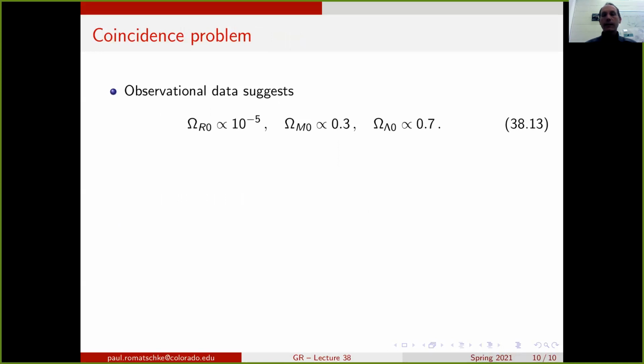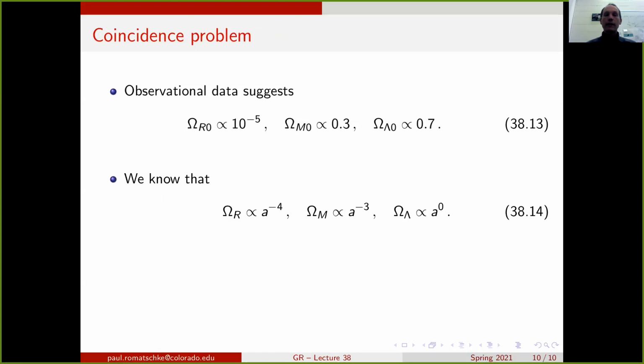Finally, let me mention a problem that comes out of these observational data of our universe. As I said before, the observational data suggests that omega radiation is about 10 to the minus 5, omega matter is about 30%, and omega from the cosmological constant is about 70%.